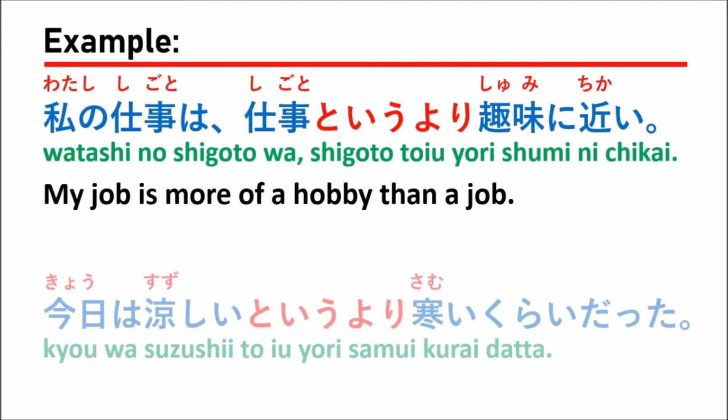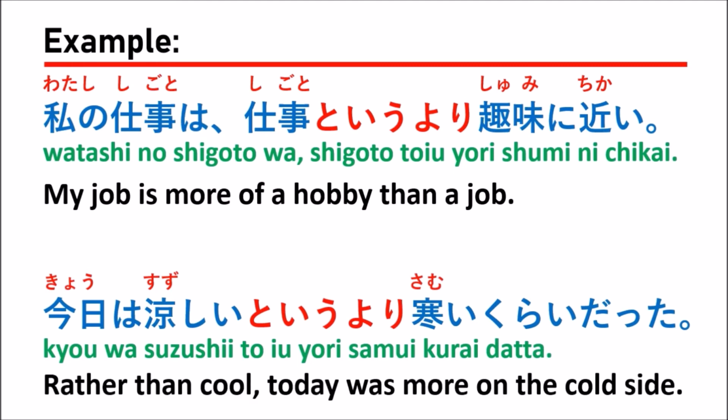Let's see the next example. 今日は涼しいというより寒いぐらいだった。Which means that rather than cool, today was more on the cold side.